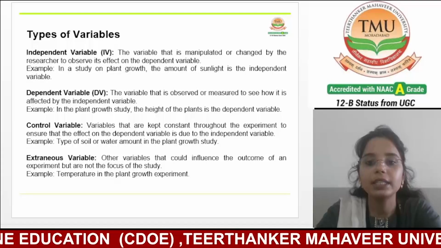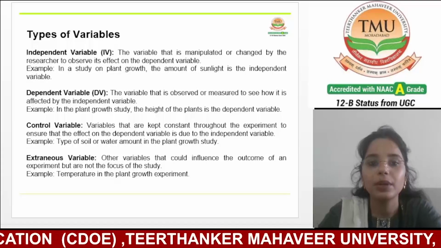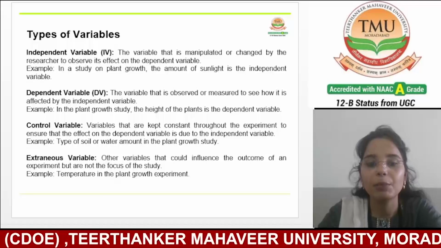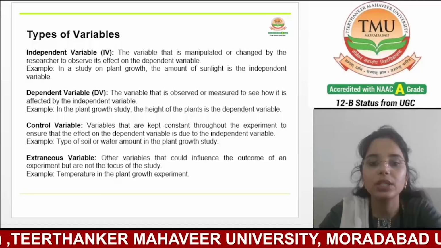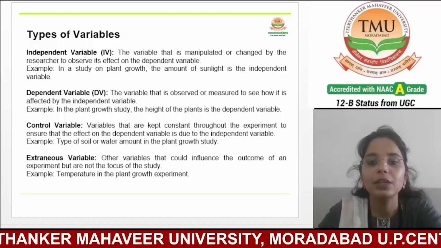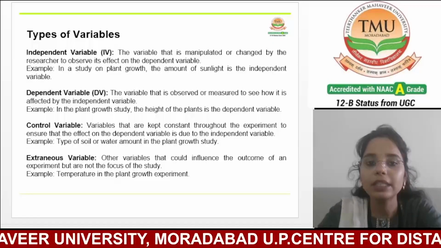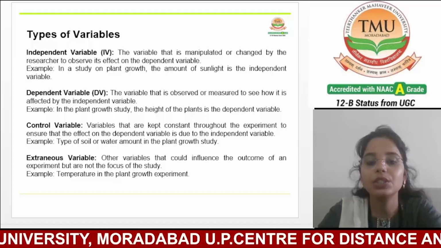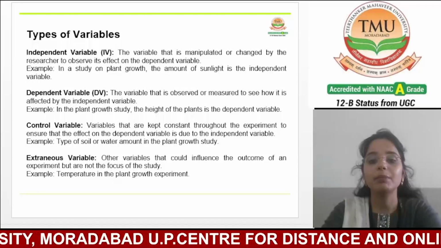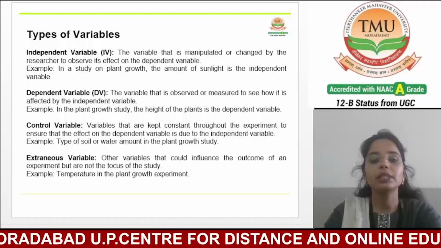For instance, in the plant growth experiment, factors like the type of soil, the amount of water, or the type of plant used would be control variables.